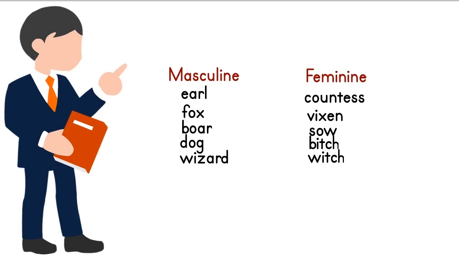Here are more examples. Earl becomes countess. Fox becomes vixen. Boar becomes sow. Dog becomes bitch. Wizard becomes witch.